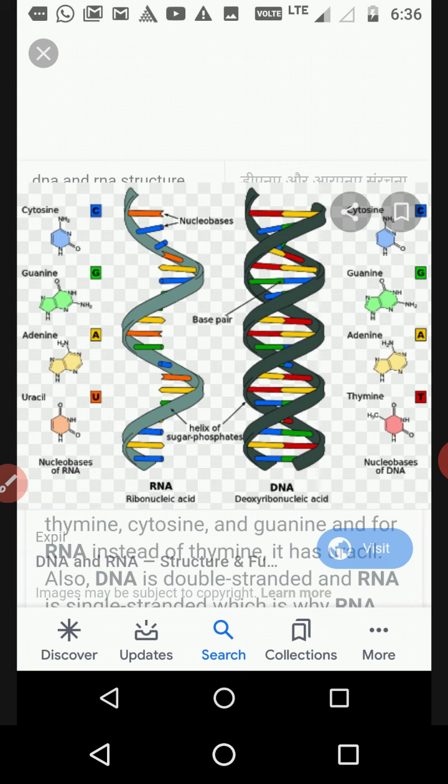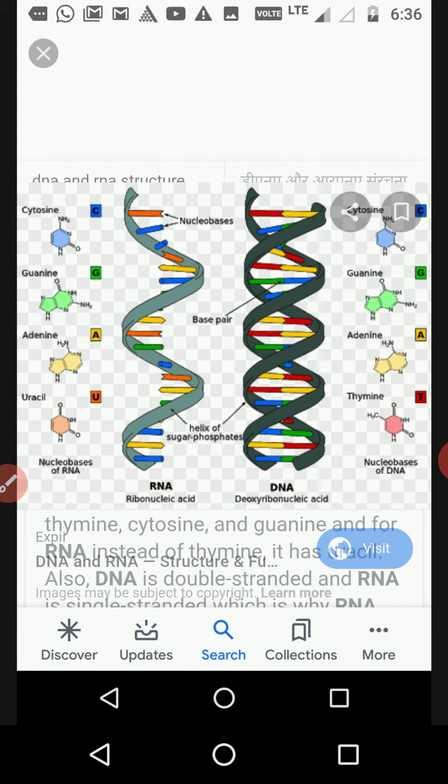So all these things together. Now we are going to study the real base and real structure of DNA, which is responsible for transferring the inherited character from one generation to another.